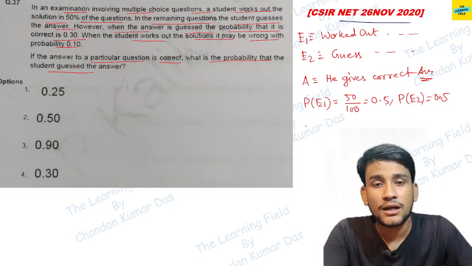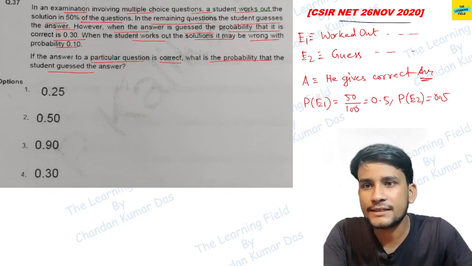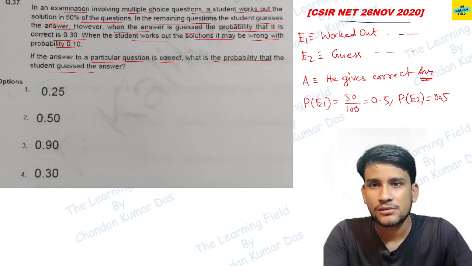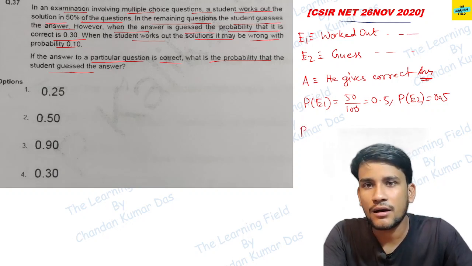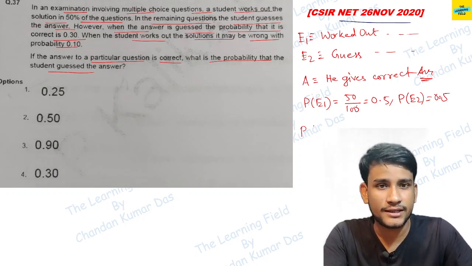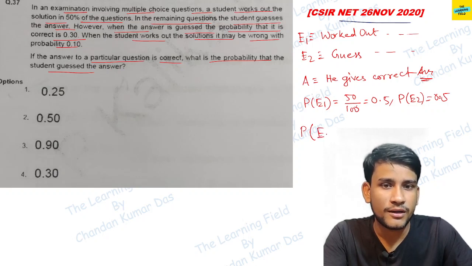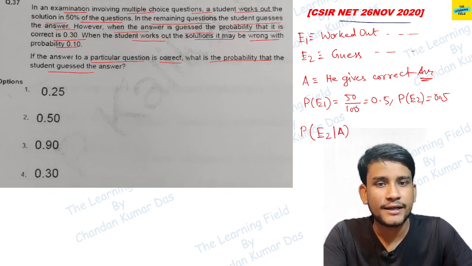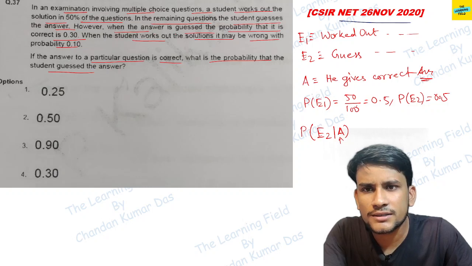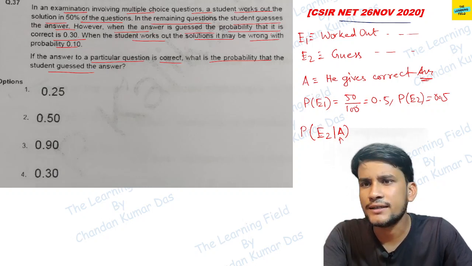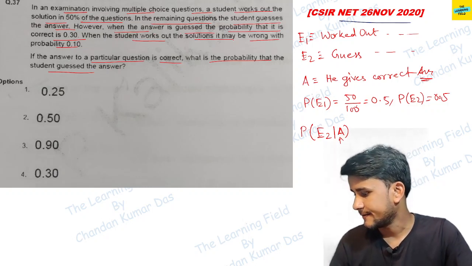Now the probability that he is correct is 30%. Correct is 30% means he guessed, that is the answer is guessed, and the probability that he is correct is 30%.